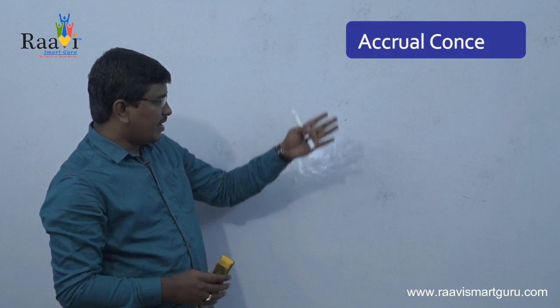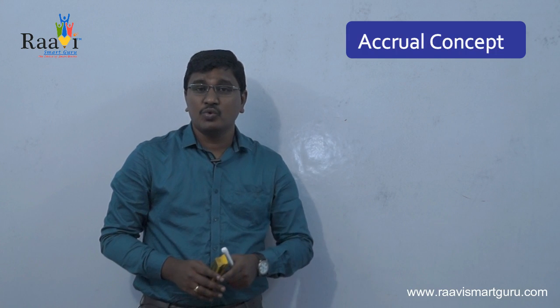So next, after this cost concept or historical cost concept, we will be discussing another important concept, that is the accrual concept. Now this is very important. What does this accrual concept say? Generally, whenever you are recording transactions, you will be following two systems.